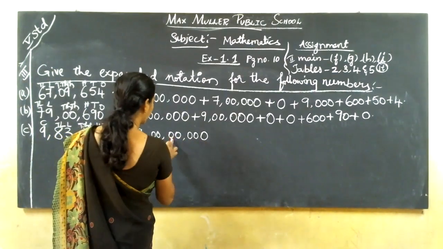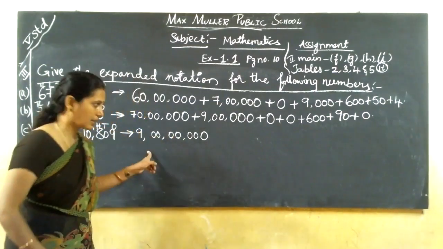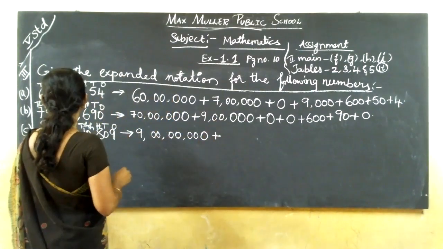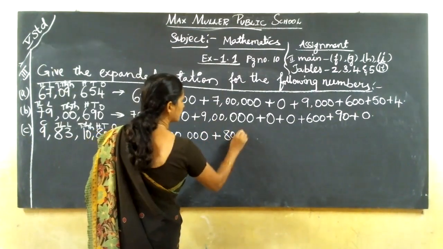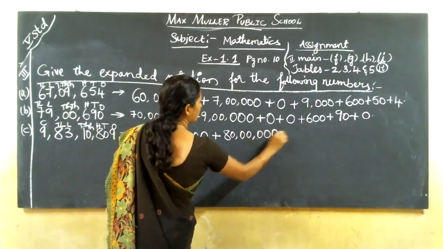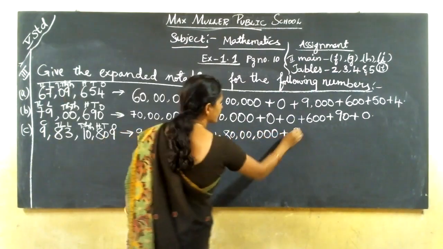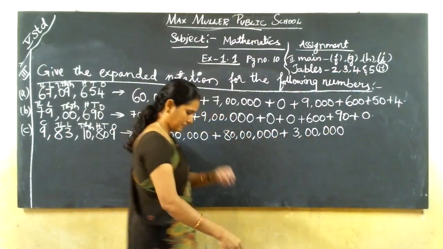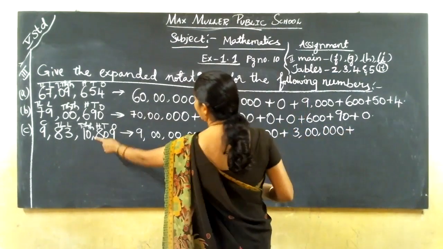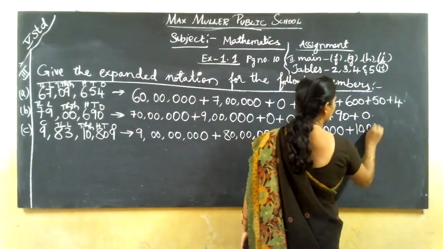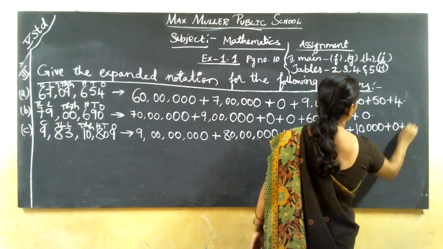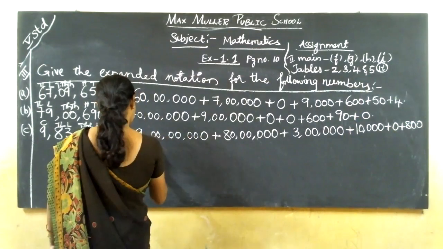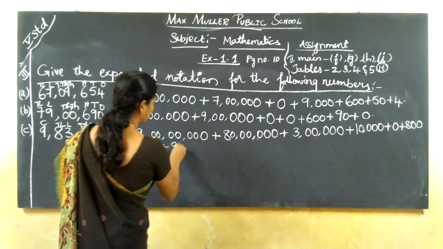1, 2, 3, 4, 5, 6, 7, 8. 8-digit number. Is it? 9 crores plus how many? 80 lakhs plus 3 lakhs plus how much? 10,000 plus 0 plus 800 plus 0 plus 9. That's all.